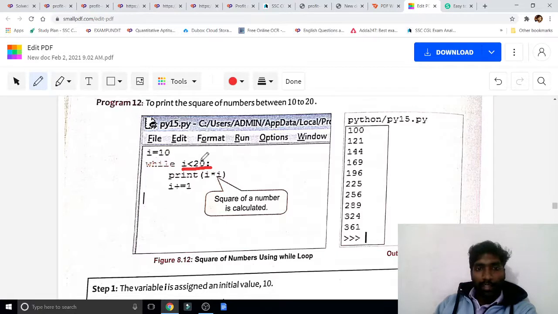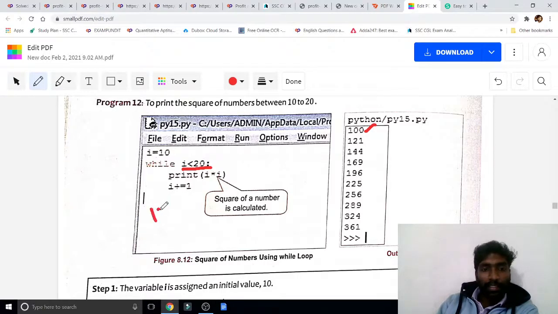The I value is what? 10. 10 is less than 20. Yes, of course, true. 10 is lesser than 20. So print I. The I value is 10. But here it is 10 into 10, 100. And I plus equal to 1 means I plus 1.